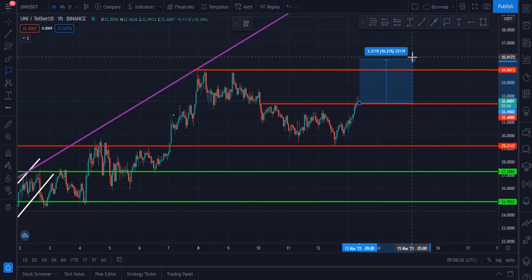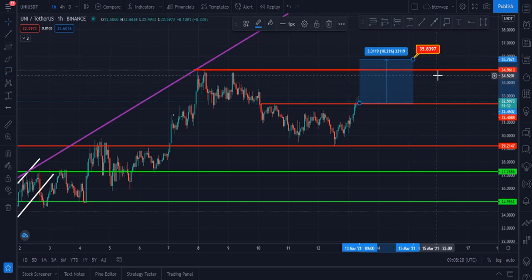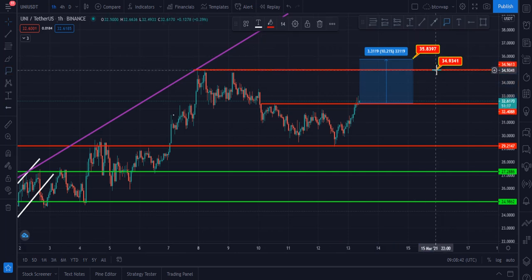$35.7. You can say this is our next target for the Uni right now, 35.7. But for this, Uni has to break this upside resistance, which is at $34.96. You can say 34.9 is our first target, and 35.8 is our next target.